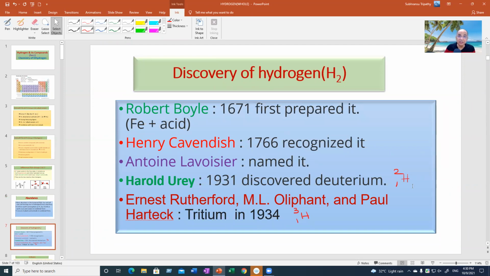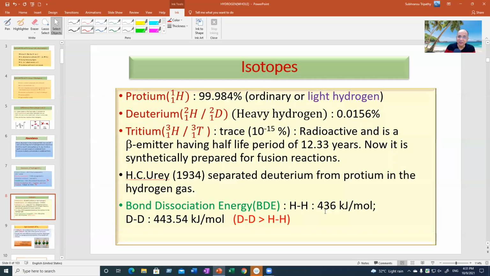Very successfully separated and found that hydrogen has one more isotope. By that time, tritium was not discovered. So he for the first time not only separated but also discovered deuterium, in 1931. And in 1934, 3 years later, Rutherford, Oliphant, and Harteck discovered another radioactive isotope of hydrogen that is called tritium.